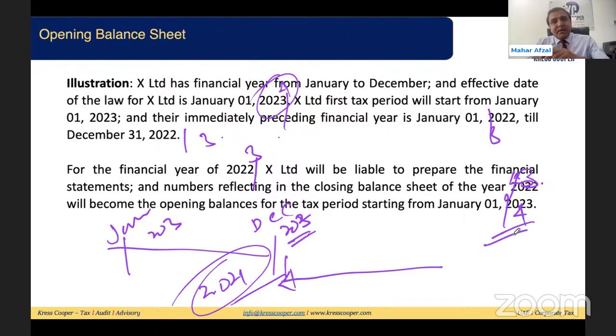So whatever closing balances are reflected in the balance sheet of the financial year ending on 31st December 2023, those closing balances will be considered as the opening balance for the tax period starting from 1st of Jan 2024.